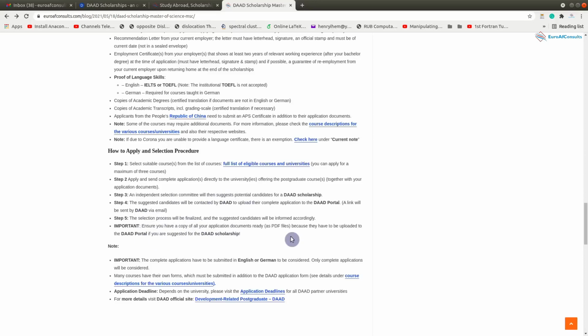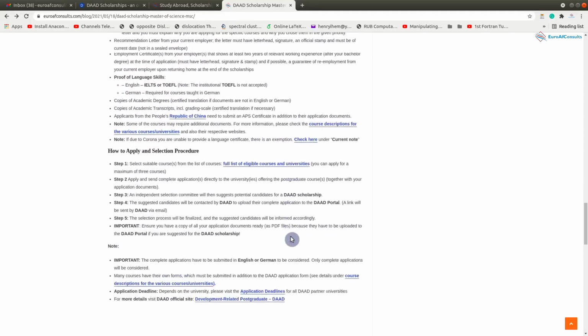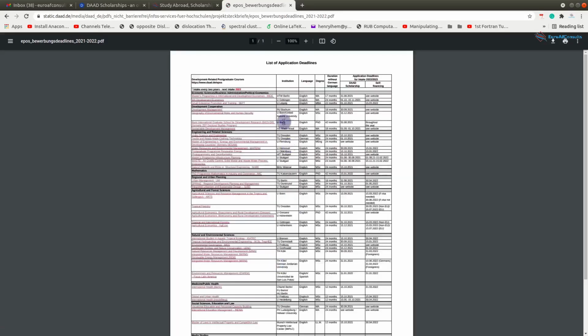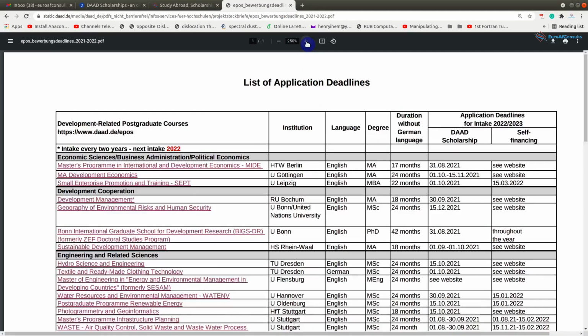So as an example, we are going to start with this. And then the application deadline can be found here. So let's just go to this place. Here we're going to find, I have to zoom this. You can see these are the courses, and these are the application deadlines for self-financing students.